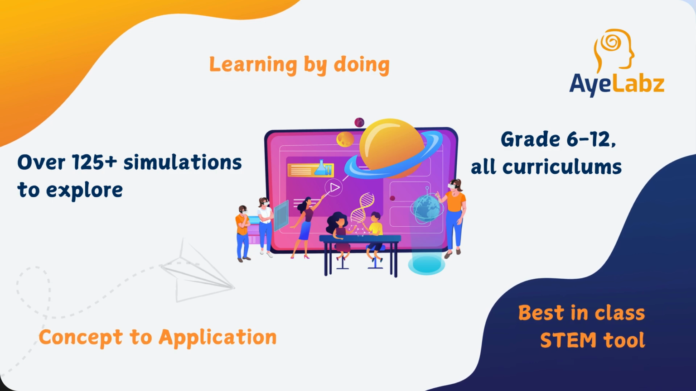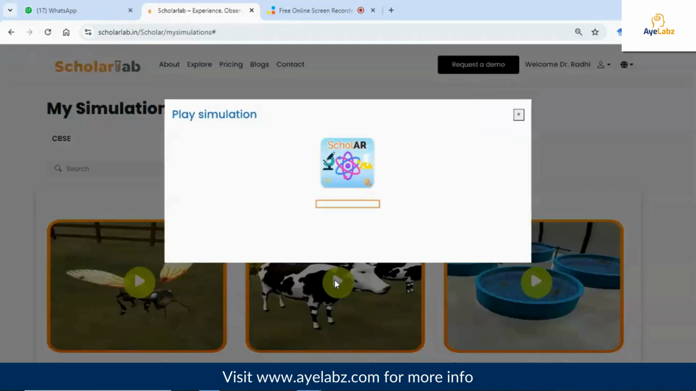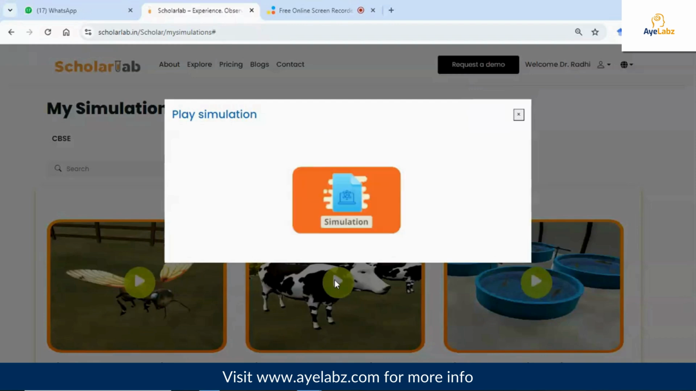Today I will be taking you through the simulation Animal Husbandry Cattle Farming. This simulation allows you to create a cattle farm and build out the best surrounding ecosystem to maximize dairy production while keeping them in best health.